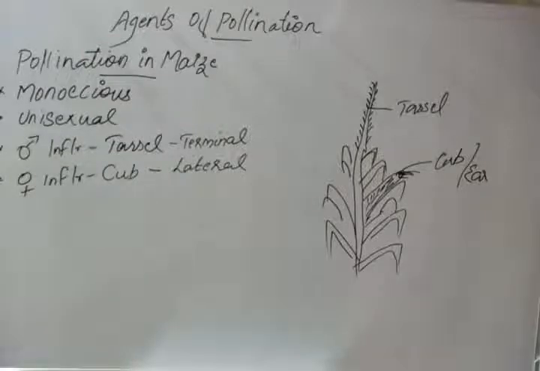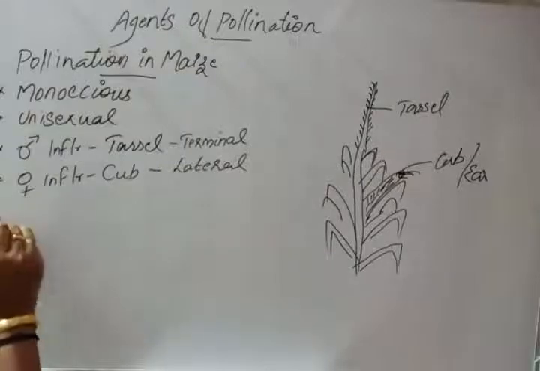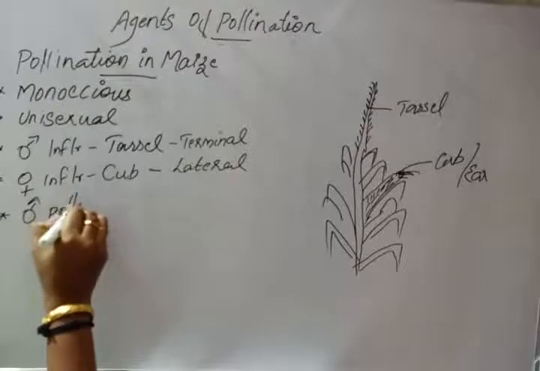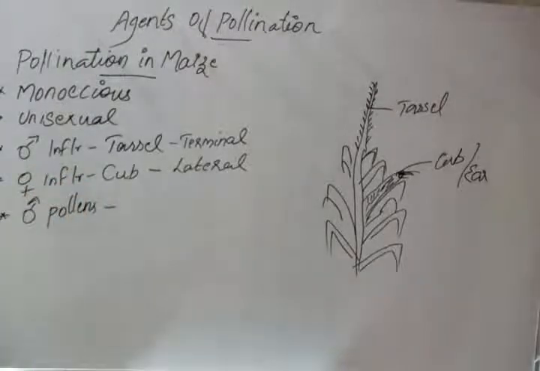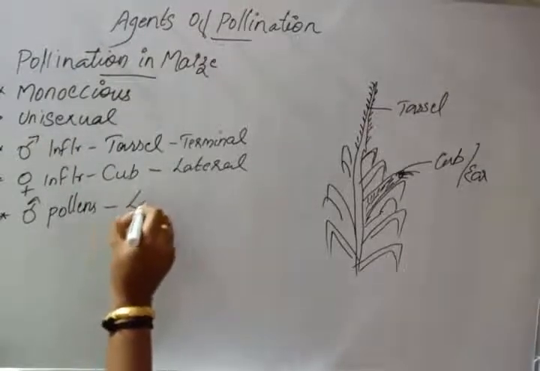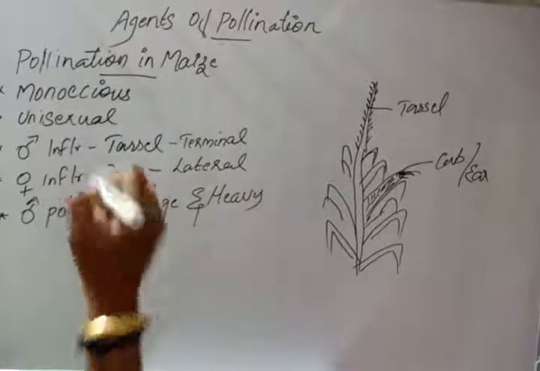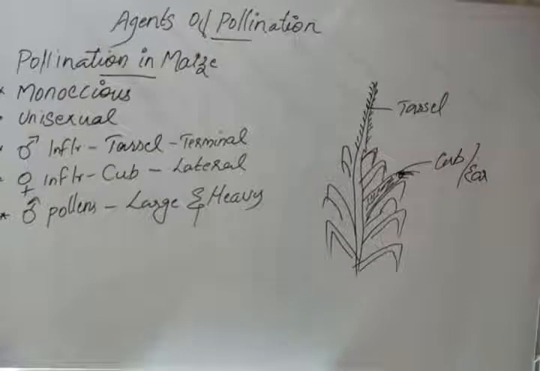Then the next point: the maize pollen grains are large, heavy and cannot be carried by a light breeze. We know pollen grains are produced by male flowers. The pollen grains are large and heavy in structure, so that they cannot be carried by a light breeze. So it requires a heavy wind.